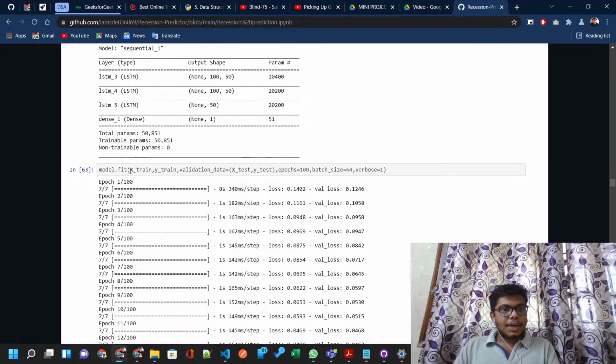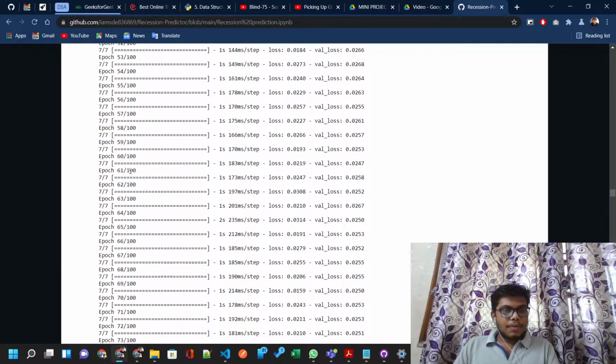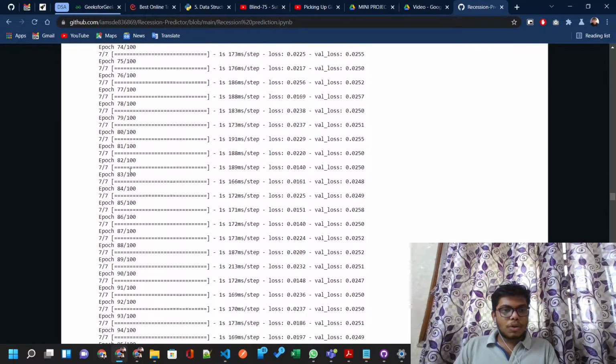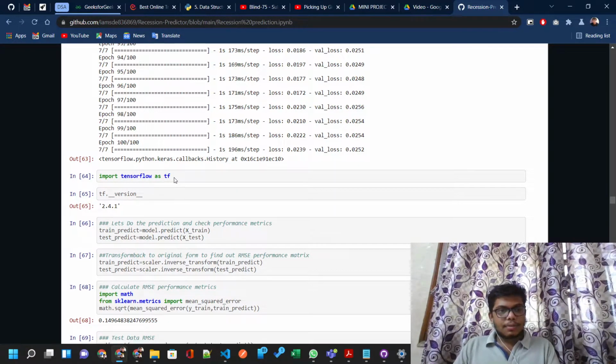So now we start the training. This is the training done. We have considered just 100 epochs because of shortage of data. Though the data is large, for forecasting it can be considered less.